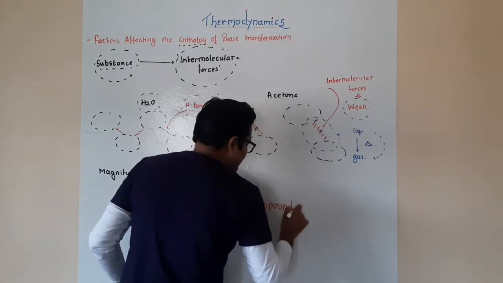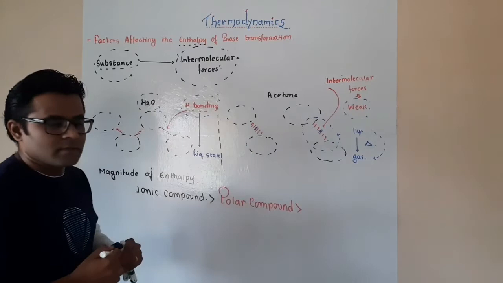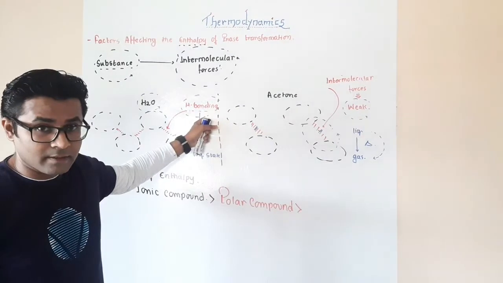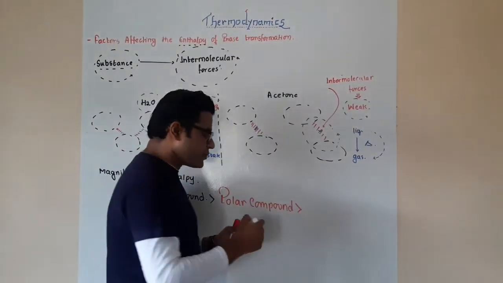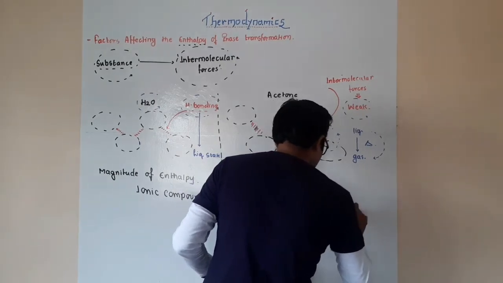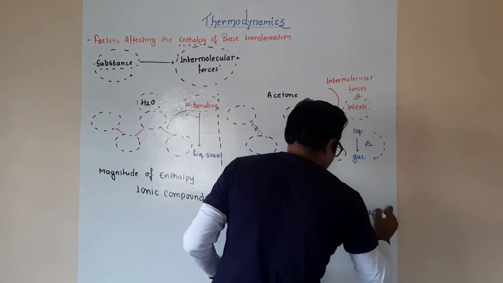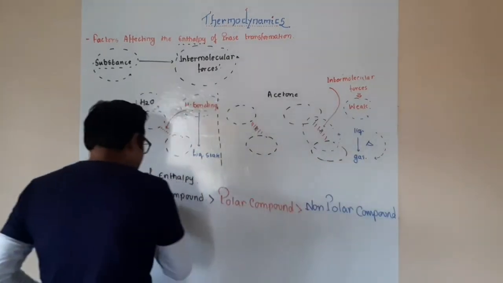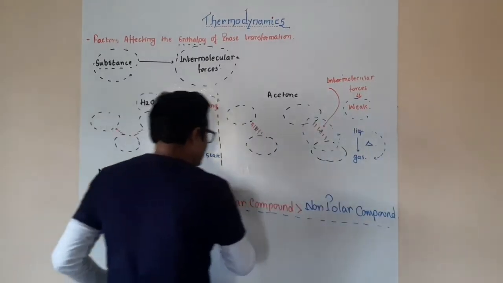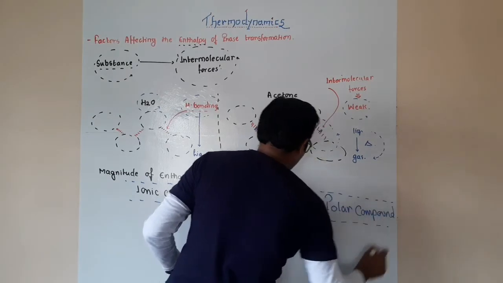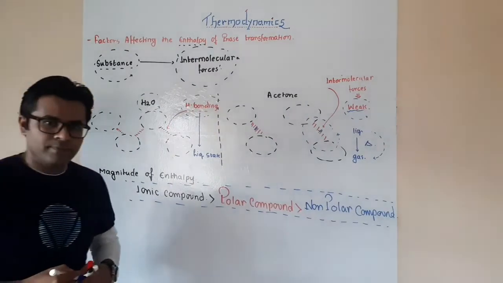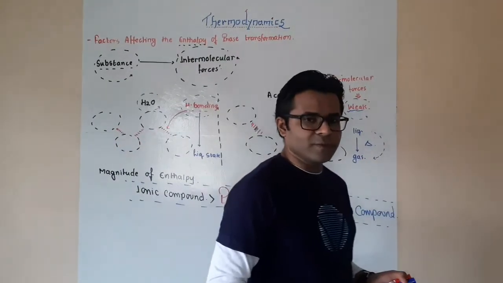The compounds wherein you will see that the intermolecular forces are like a hydrogen bond occurring. And the least would go for the non-polar. Non-polar compounds are going to show you the least enthalpy change, because they have all weak intermolecular forces in them. So this is how the entire process goes.